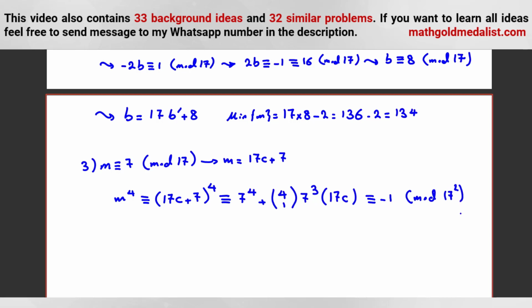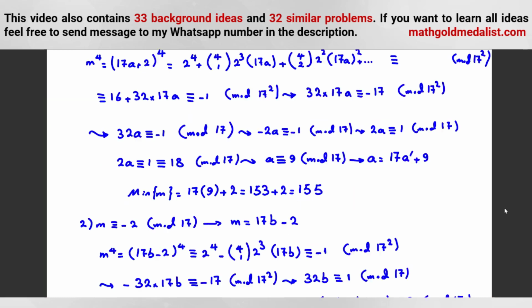Okay, now 7 to the 4. If we take it to the right hand side, we know that it should be a multiple of 17. So let's write 4 times 7 cubed times 17c is -1 minus 7 to the 4, mod 17 squared. Here, let me correct something.